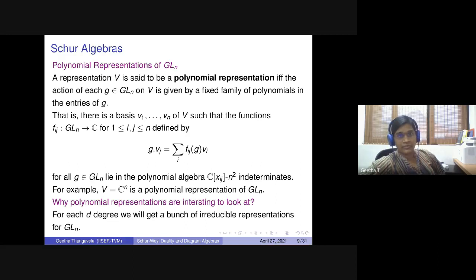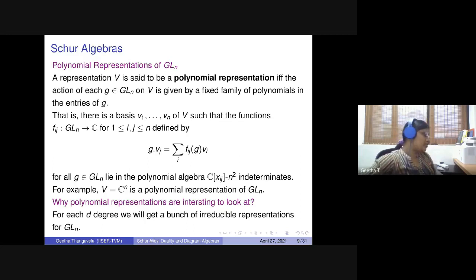A representation V is said to be a polynomial representation if and only if the action of each G in GLN on V is given by a fixed family of polynomials in the entries of G. That is, if you have a basis such that the functions Fij from GLN to C, coming from the action of G, then this Fij should lie in the polynomial algebra of n square indeterminates. For example, you take V to be C to the n. This is one example of a polynomial representation of GLN.